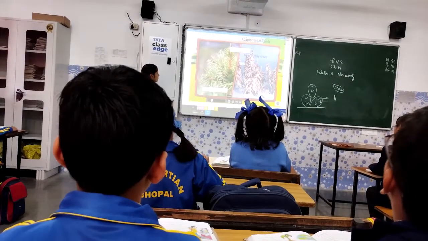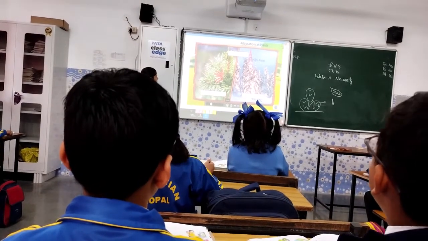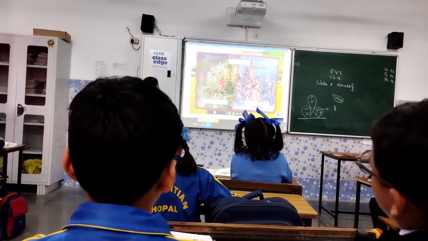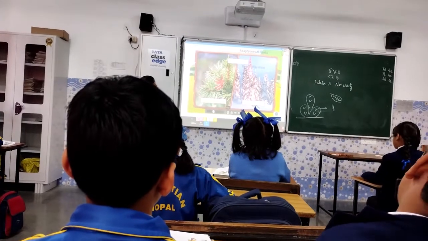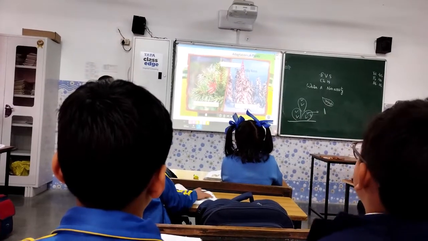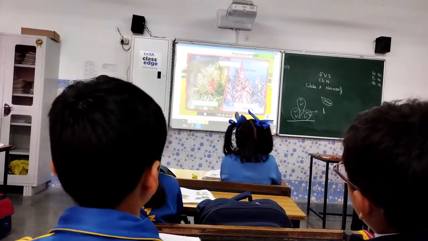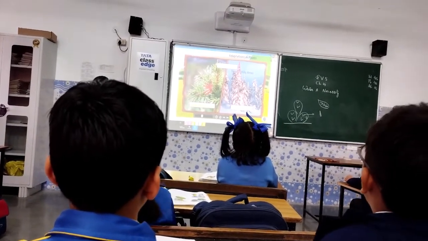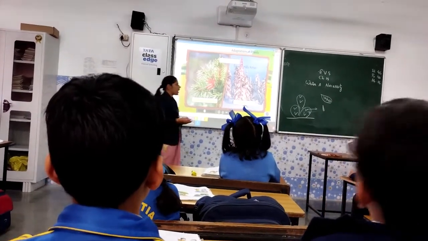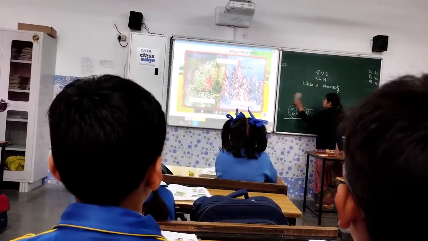Trees in hilly areas have needle-like leaves and a conical shape. Rainwater and snow slides off the trees and does not spoil them. Now, when we are talking about the trees present in the hilly area, they are having a needle-like shape. Okay, now I explained to you what is a needle-like shape. And secondly, when you are seeing the trees in the snow region, they are in the cone shape. Now, why they are in the cone shape? The reason is in the snowy region there is snowfall.